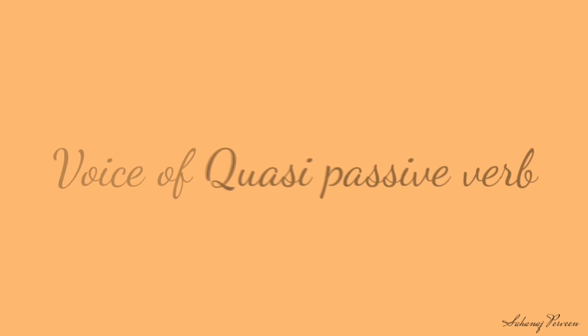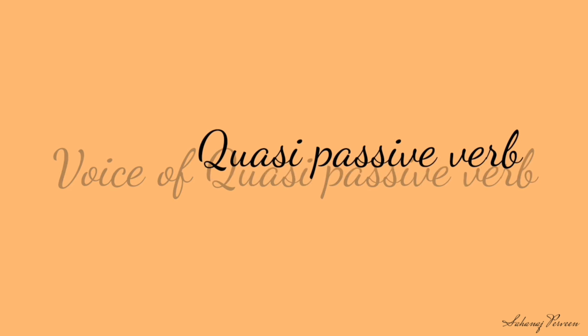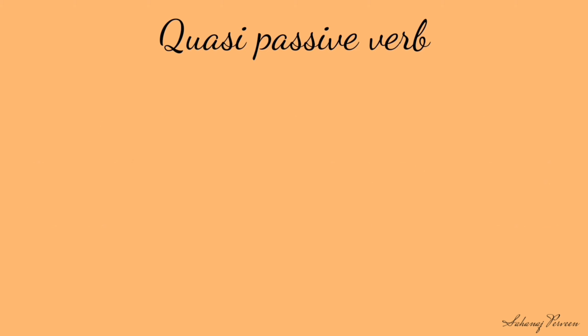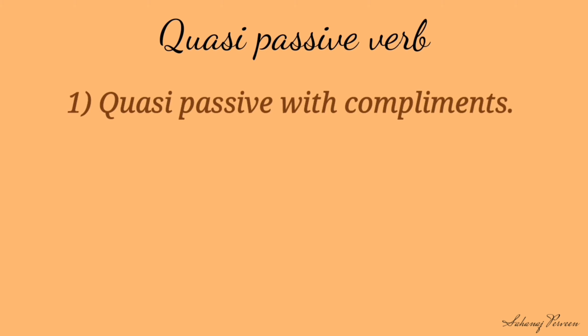Dear students, now we are going to learn voice of quasi-passive. A verb whose usage looks almost passive, however actually its voice is active, is called quasi-passive. There are 2 kinds of quasi-passive verbs. Number 1, quasi-passive with complements. Look at the example: Rice sells cheap.